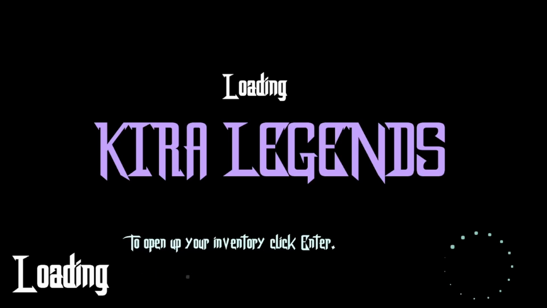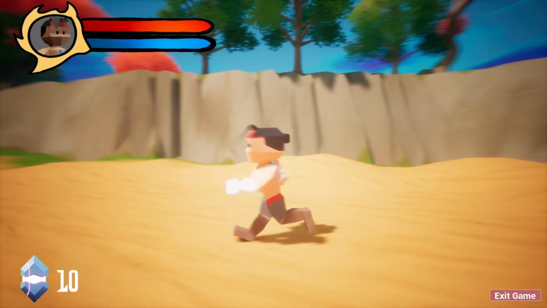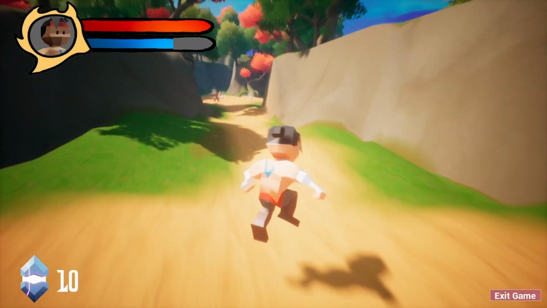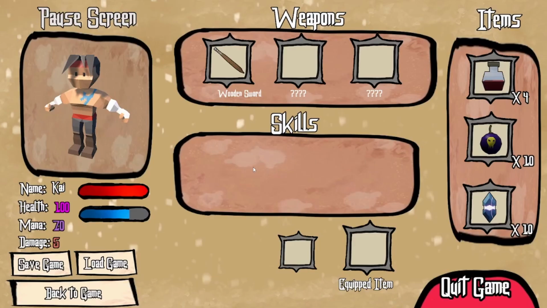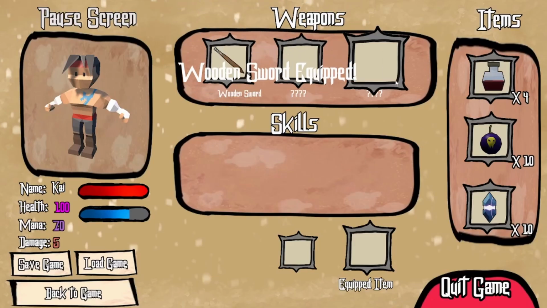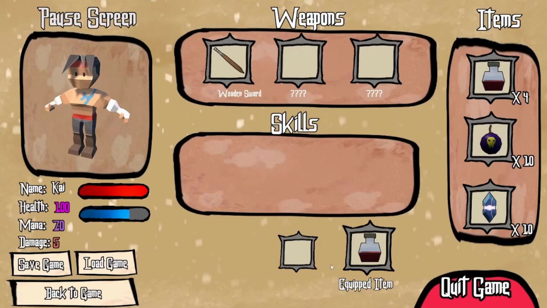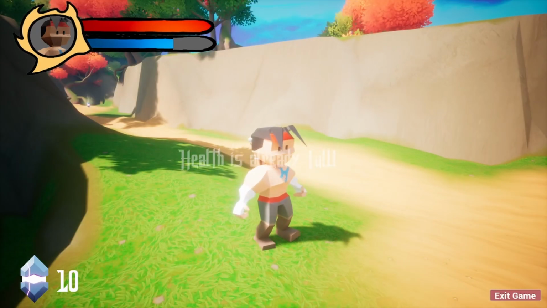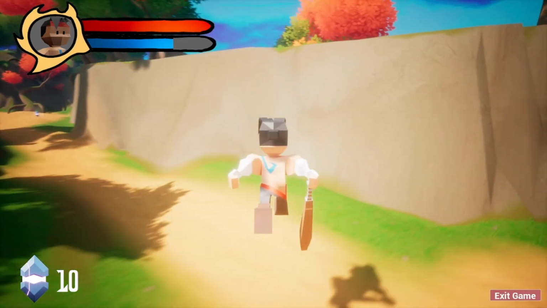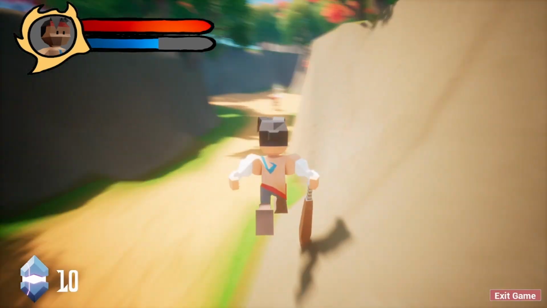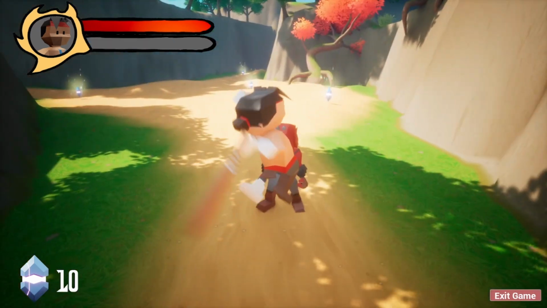So I'm not going to start a new game. I'm not going to show too much about the game. But yeah, my first actual kind of polished game. And you even have inventory, you know, polished sound effects, UI. And yeah, I'll just show off some of the combat, but I really recommend you guys try out the game for yourself. I think you guys will find something rewarding in that game.